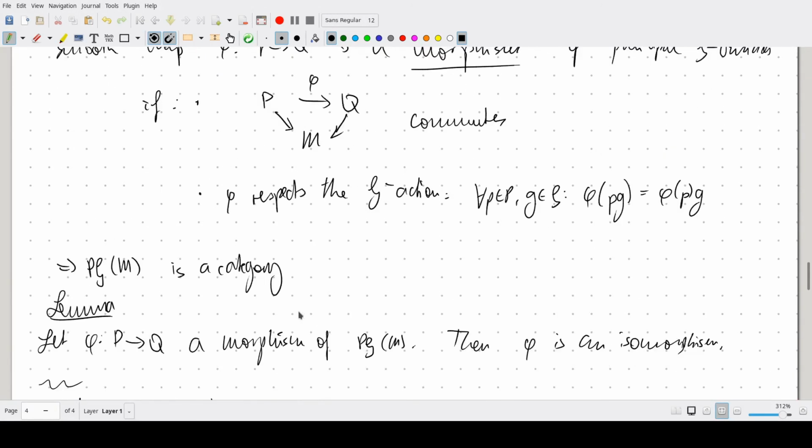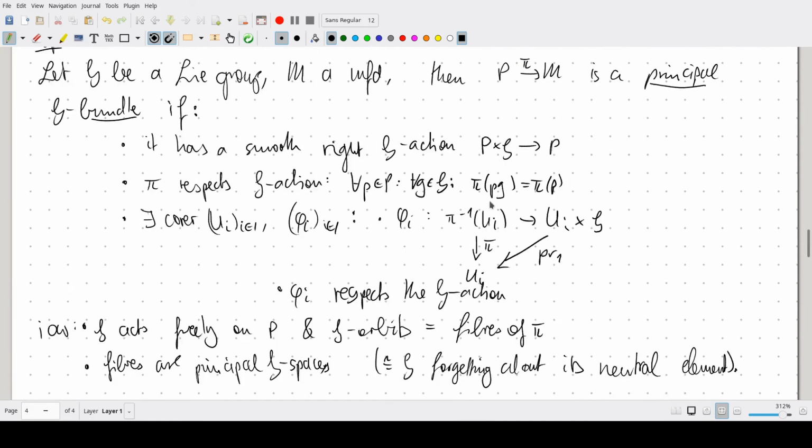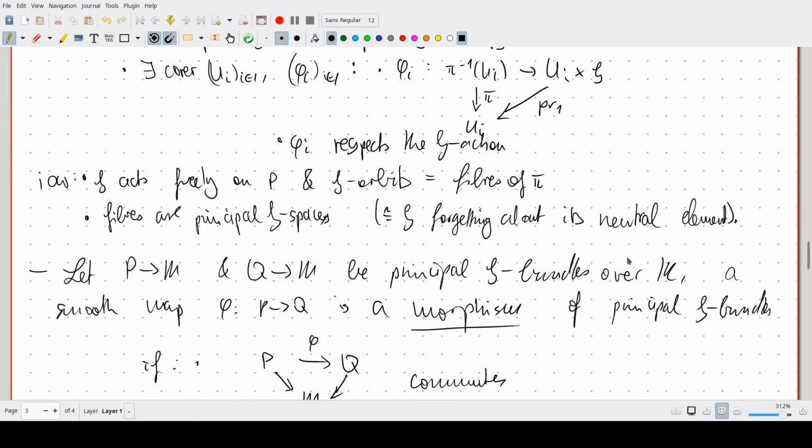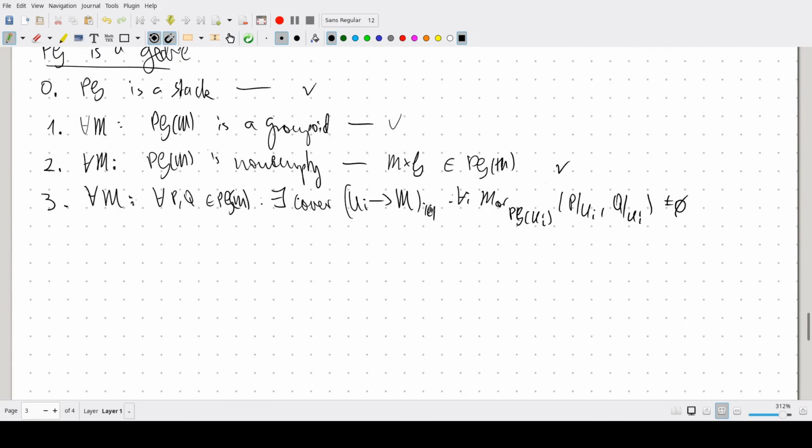Well, when we look back to our definition of a principal bundle, we had the cover U_i of our manifold M such that when restricted to these U_i, our principal bundle is isomorphic as principal G bundles to the trivial bundle U_i times G. Well, we can just take a trivializing cover for P and for Q and then sort of take intersections so that we have a trivializing cover for both P and Q. And then when restricted to these open sets, P and Q become trivial over the same manifold, which means that they are isomorphic.